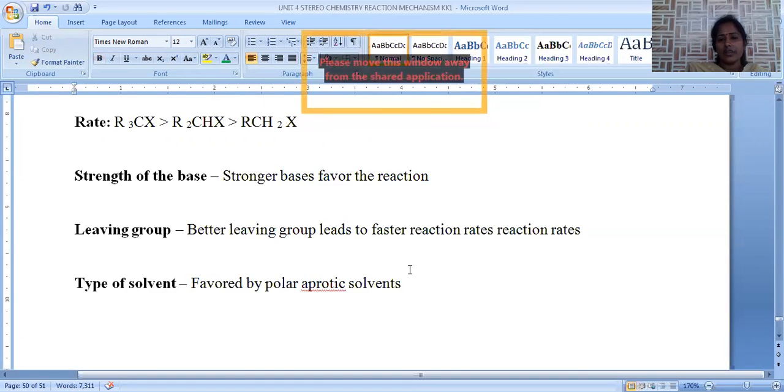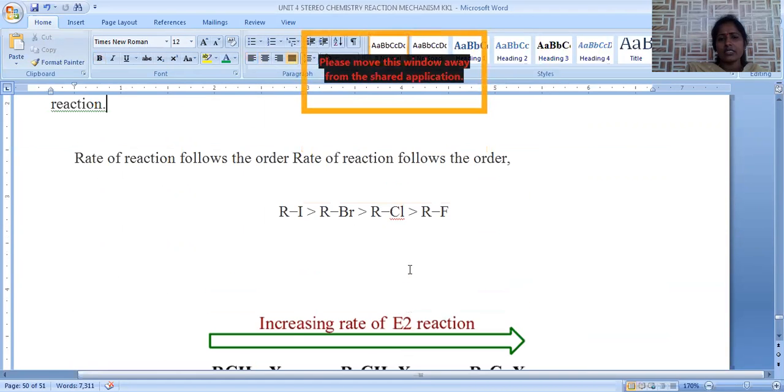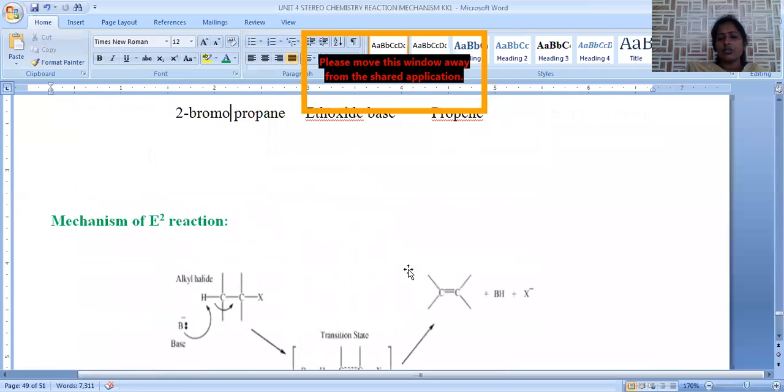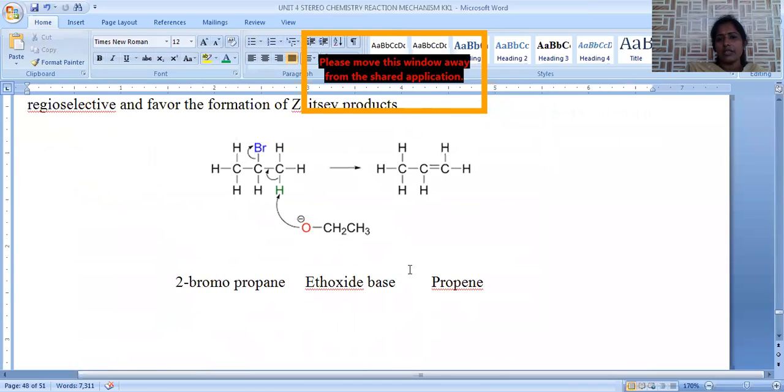Let us revise E1 and E2 again. Yes, E1 stands for unimolecular elimination, E2 stands for bimolecular elimination. E1 reaction, first order kinetics, E2 reaction, second order kinetics. E1 reaction is carried out in two steps, whereas E2 reaction is carried out in only one step.